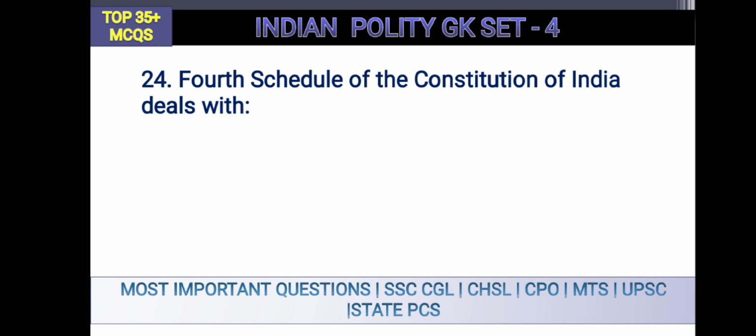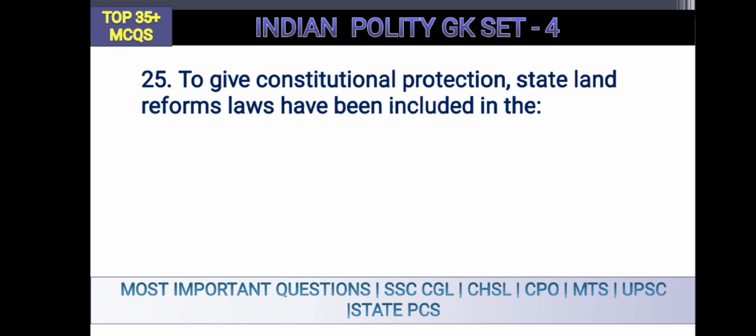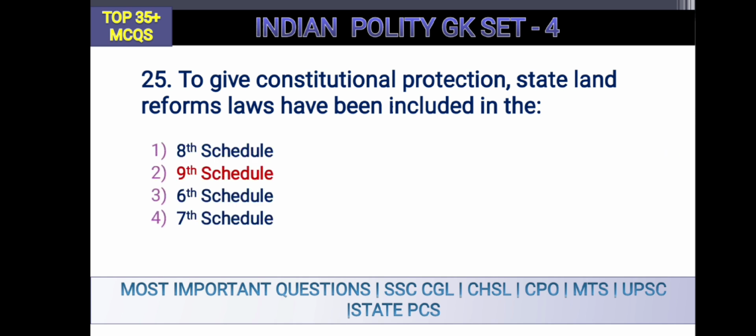The fourth schedule of the Constitution of India deals with allocation of seats for the Council of States. So the fourth schedule deals with what? Allocation of seats, okay. Now question number 25: to give constitutional protection, state land reforms laws have been included in the 9th schedule, okay. So another important question, okay.